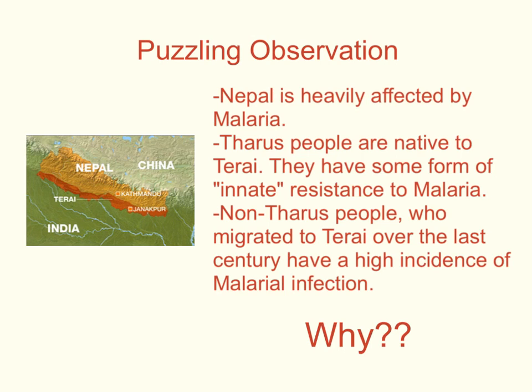They have some form of innate resistance to malaria, and the non-Tharu people who migrated to Terai over the last century have a high incidence of malaria infection. So read over those three again, think about why this could be. I want you to come up with a hypothesis and try to explain why this is.